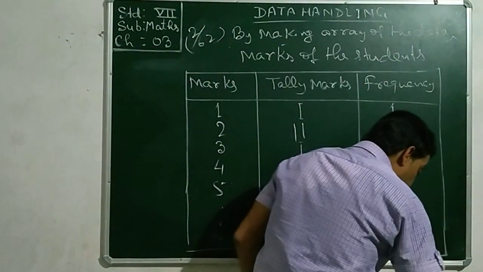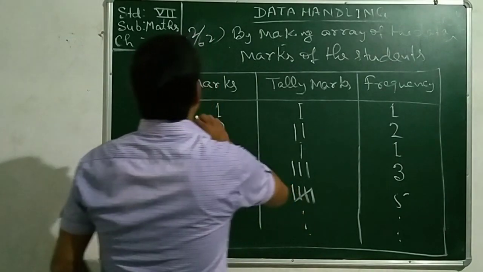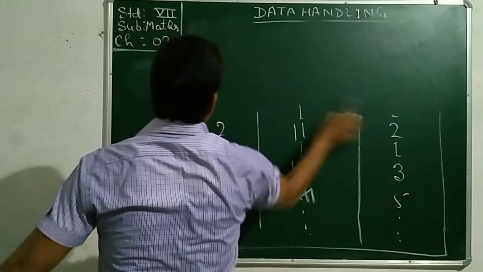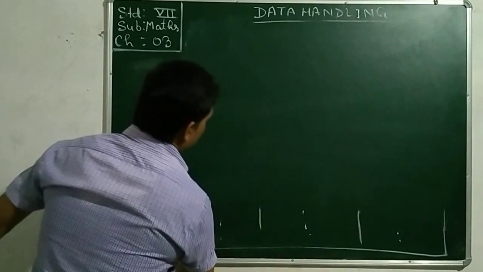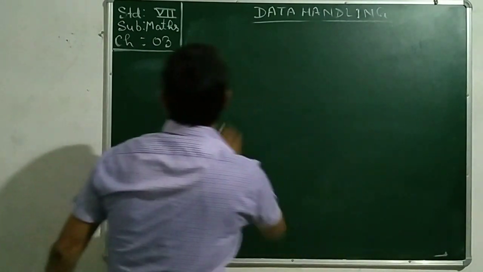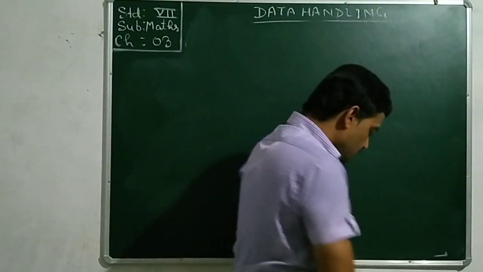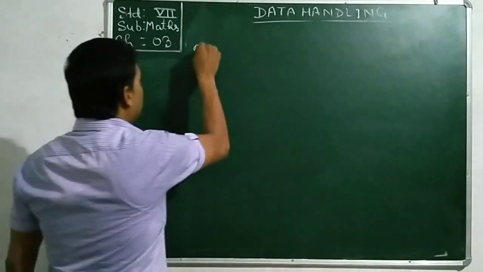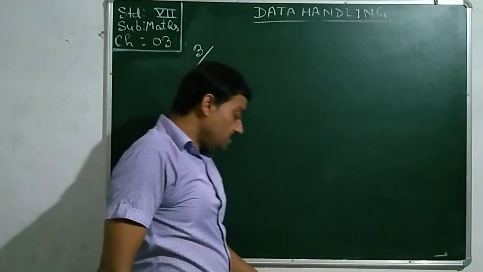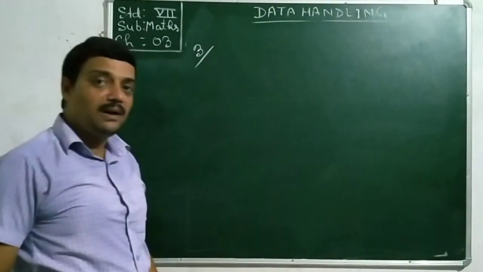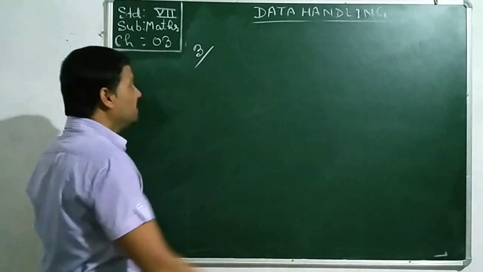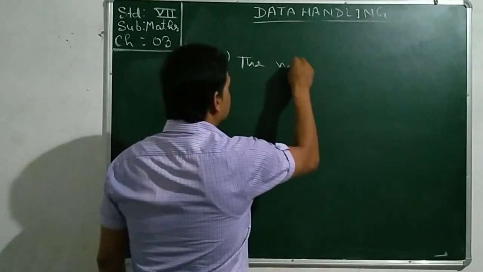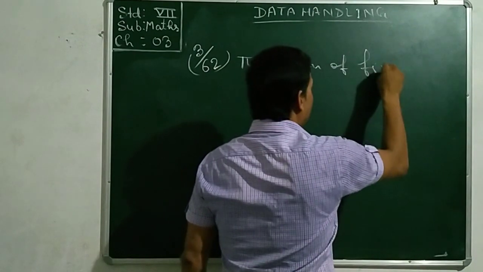Come to the third sum thereafter. In the 3-number sum, it seems to be very simple because you are asked to find out the mean of the first 5 whole numbers, and mean here is arithmetic mean. So mean of first 5 whole numbers.